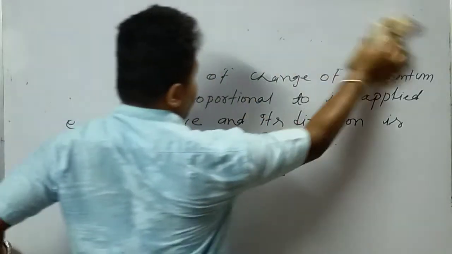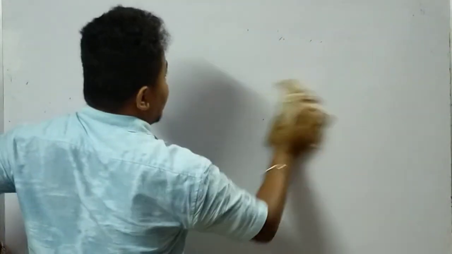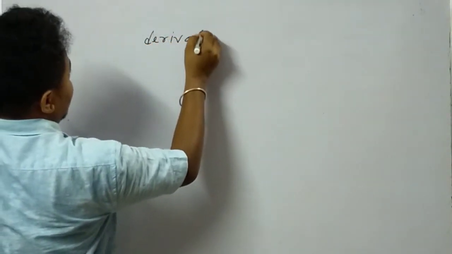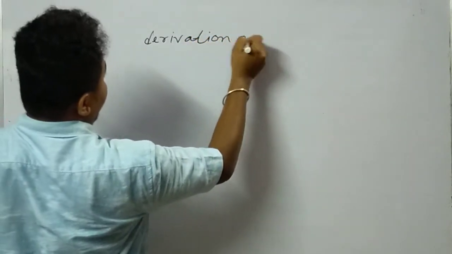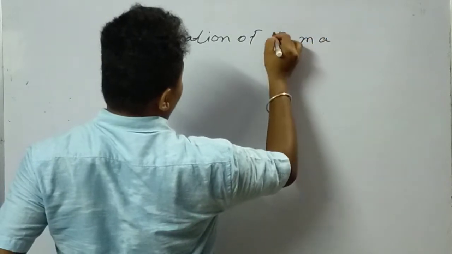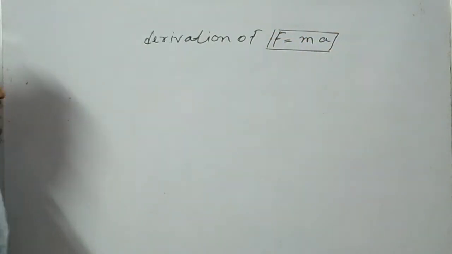So we'll write the derivation of F is equal to ma, or the derivation of Newton's second law of motion.